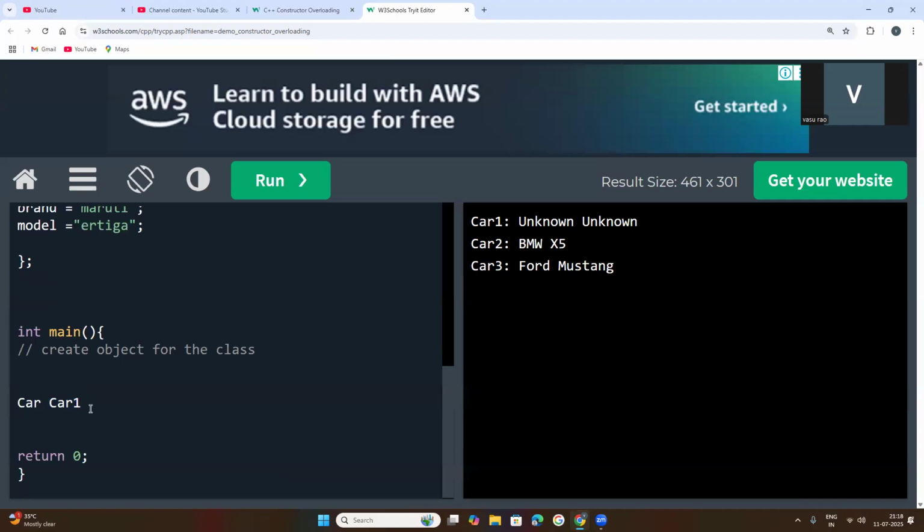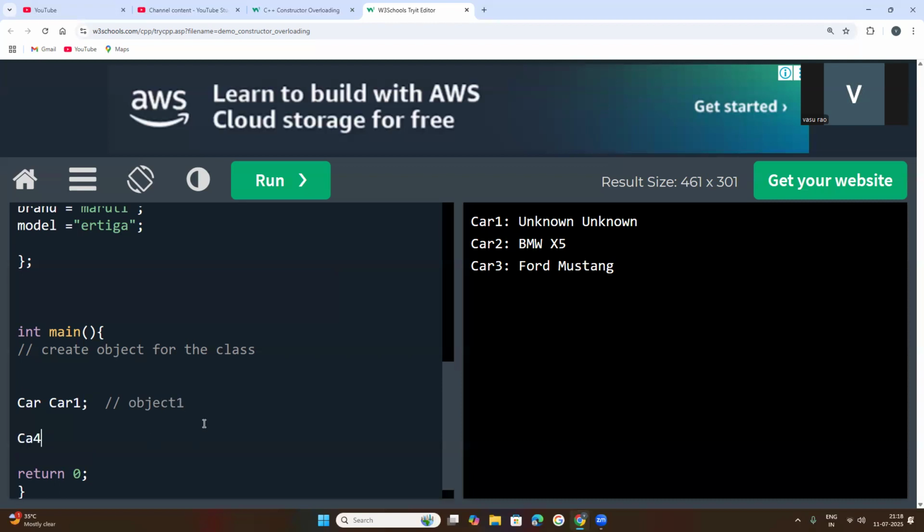Once the object is created, we need to pass the values to the special method, meaning constructor, while we are calling it with the help of the object. This is the first object, object one.